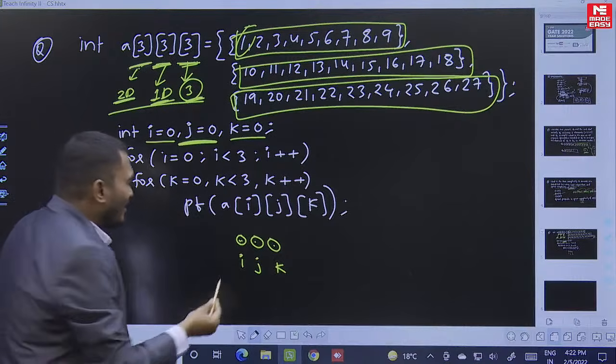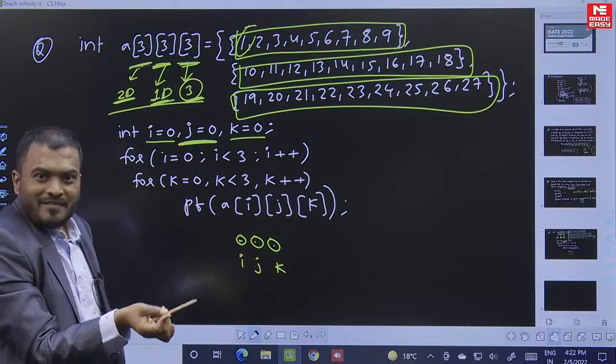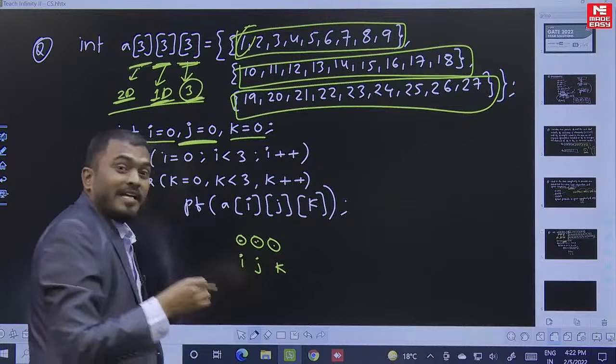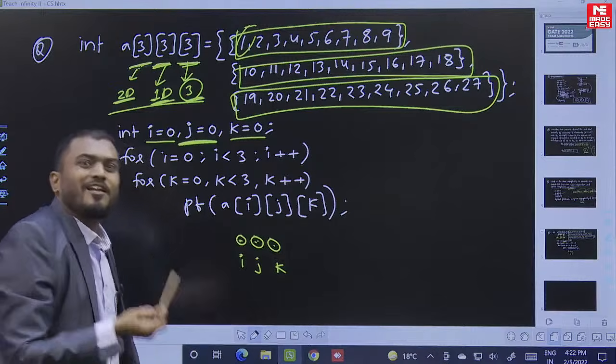Yes or no? The first one will tell you which 2D array you are trying to access. The second one will tell you, in that 2D array, which 1D array you are trying to access.